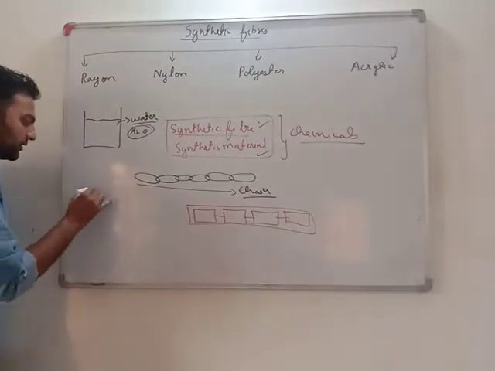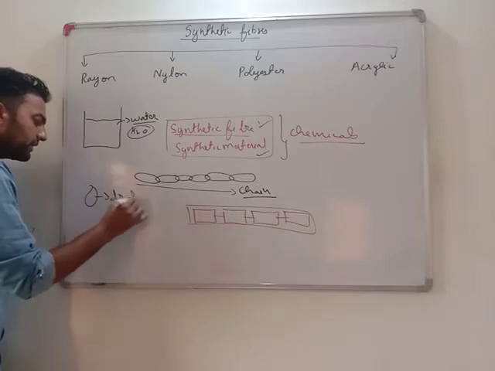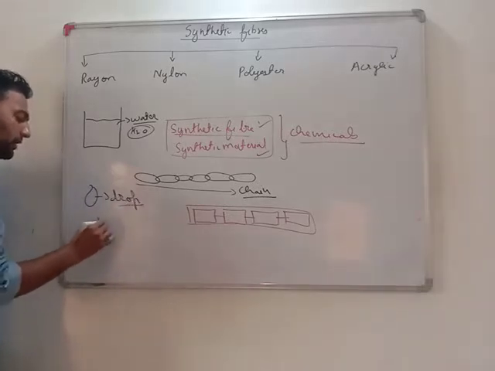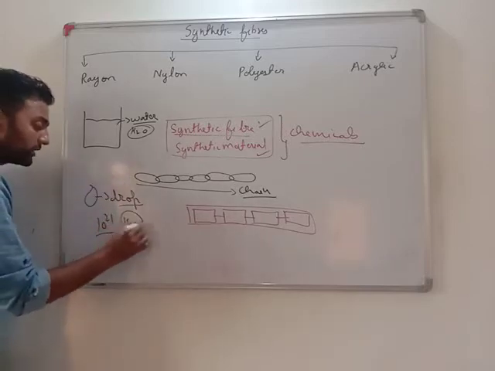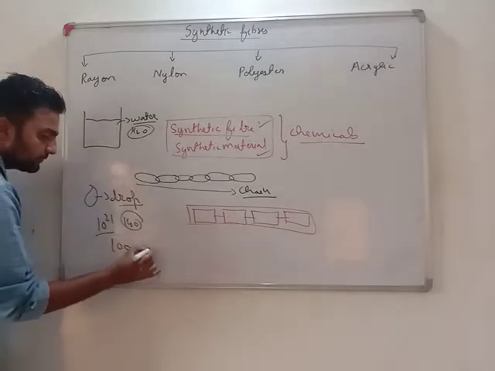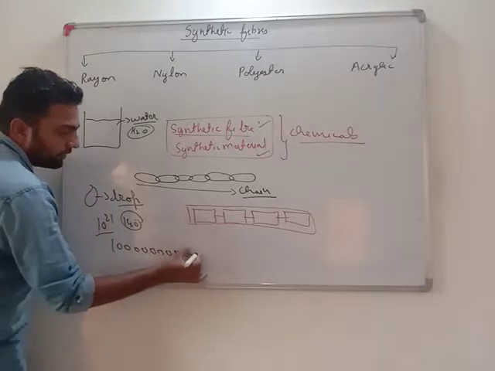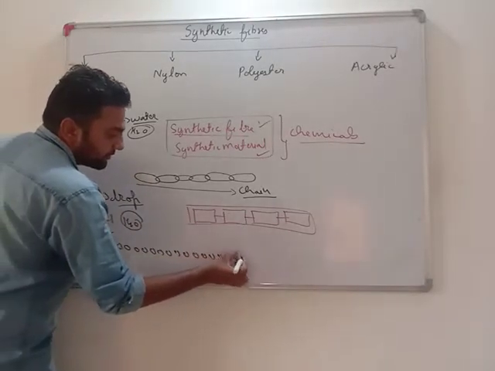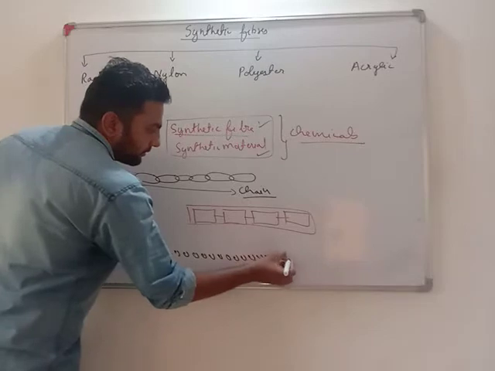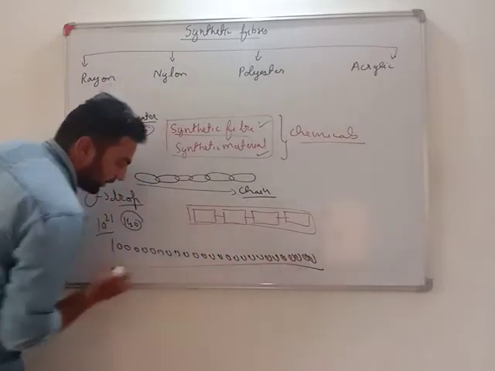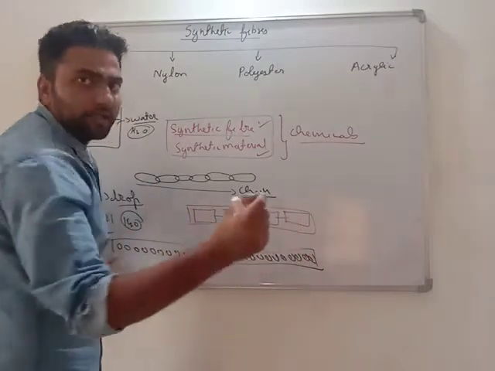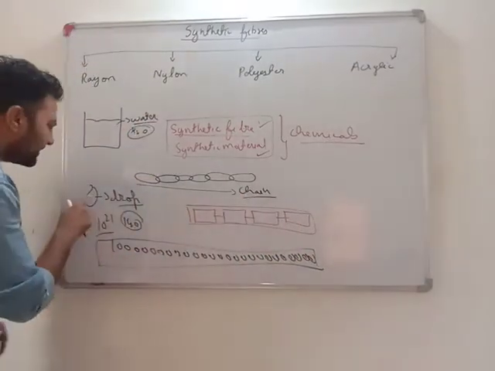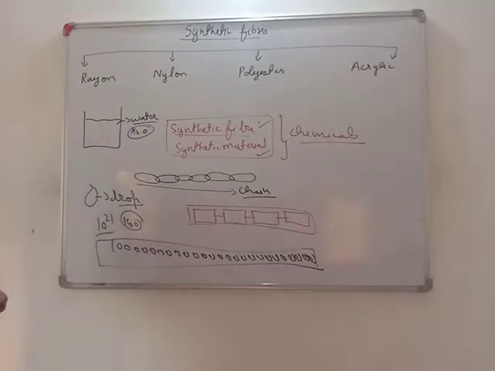In one single drop of water, there are about 10 raised to the power 21 water molecules. That is, if I write 20 zeros, I have not written, but I am just telling you, so many water molecules make a single drop of water.